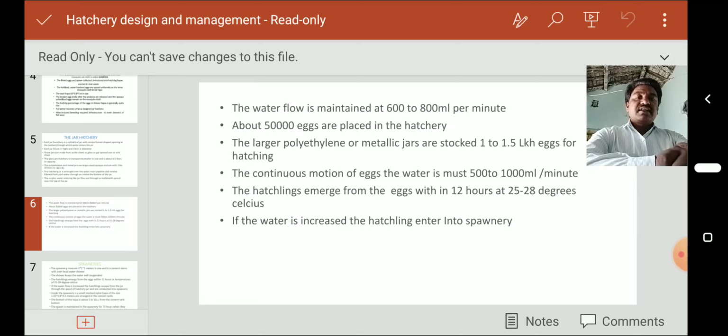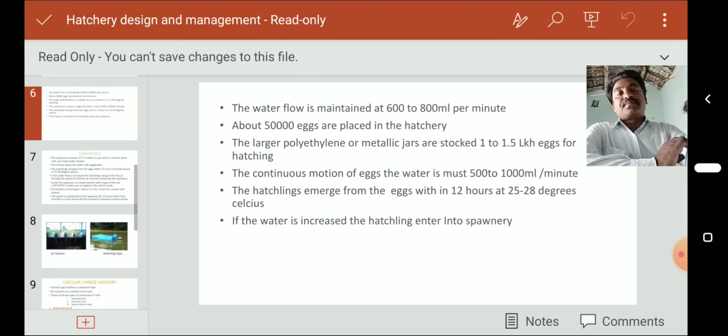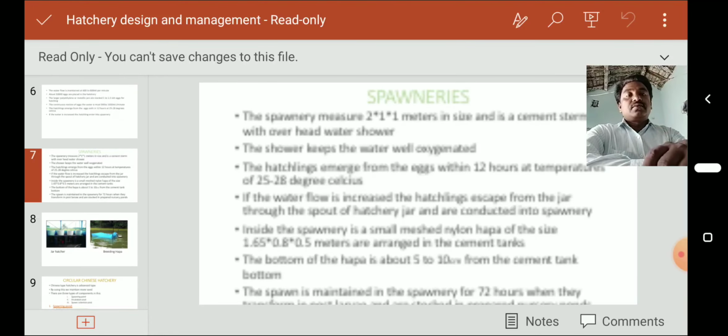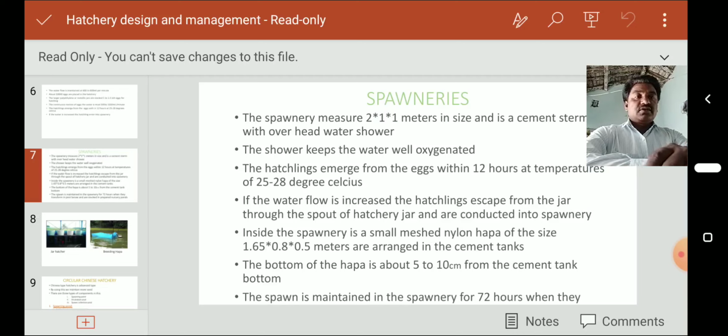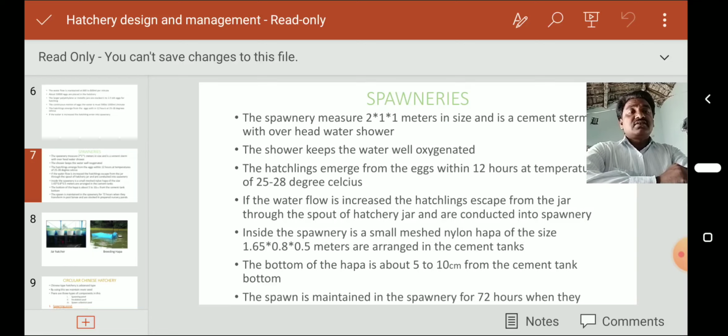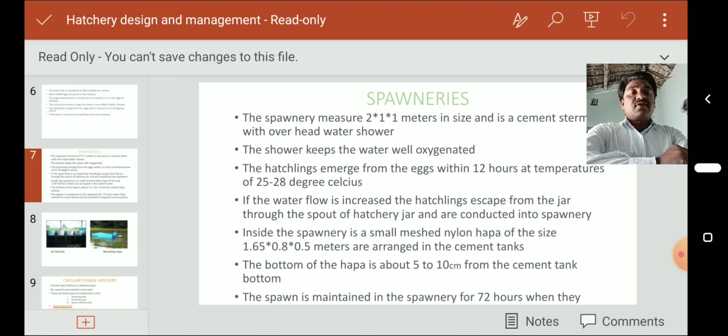If the water current is increased, the hatchlings enter into the spawnery. So these are the spawneries. The spawnery measures 2 by 1 by 1 meters and is a cement tank with an overhead water shower.